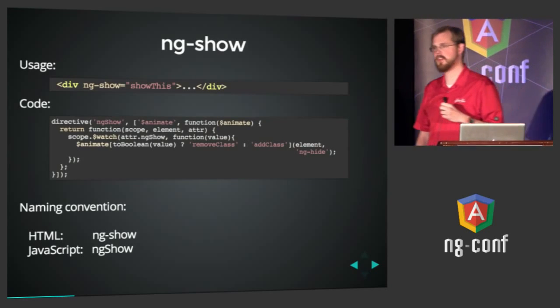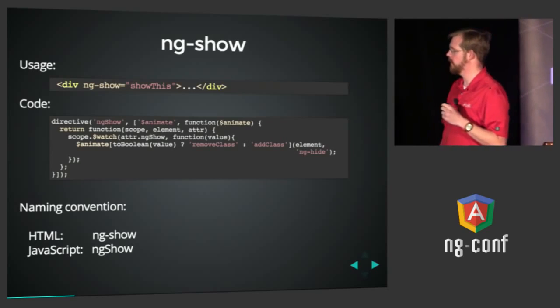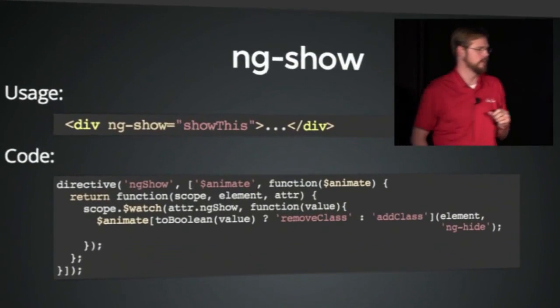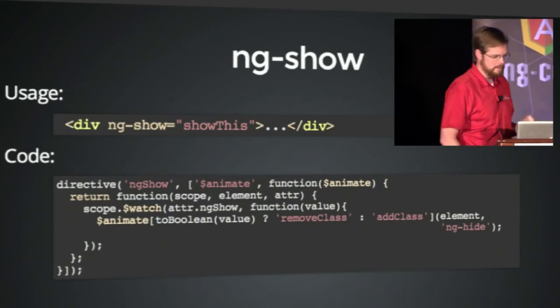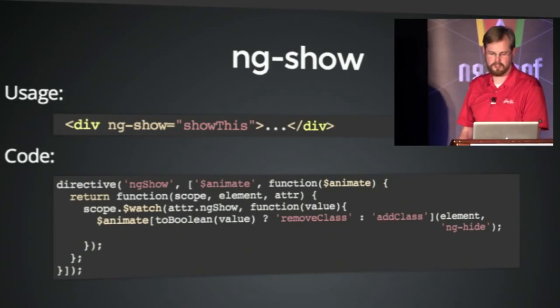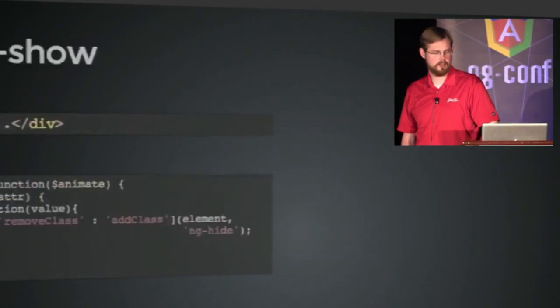Notice, though, the naming here. When you name a directive in JavaScript, you use camel case, ng, capital S, show. But in HTML, you use it with a hyphen. So that's normalized names for directives in the JavaScript. Just keep that in mind as you look at the code here.